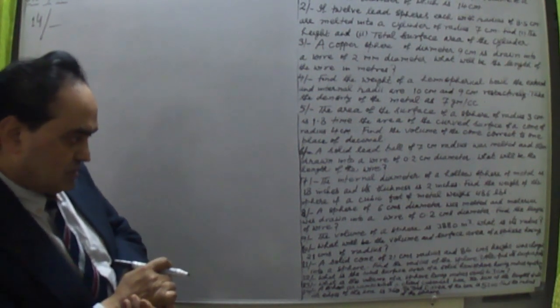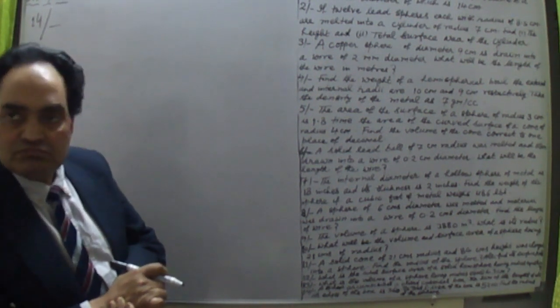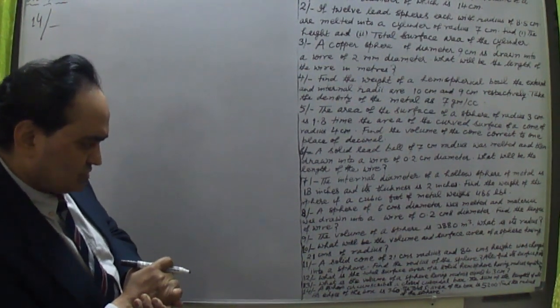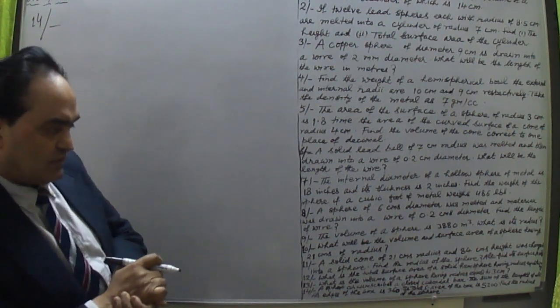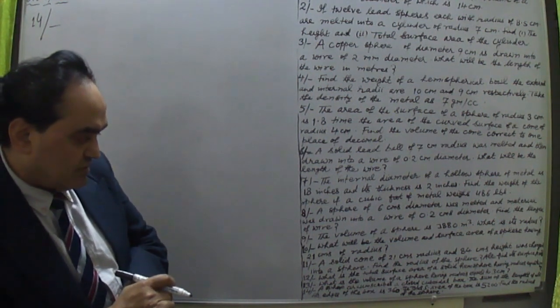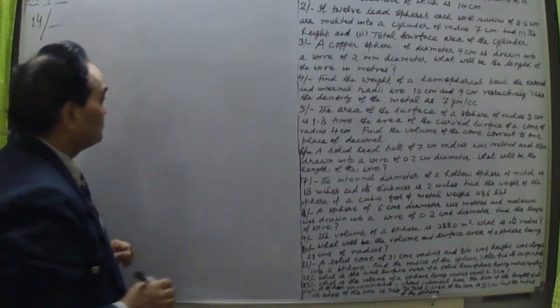Now the sum of the lengths of all the edges of the box is 360. Maybe units of 360 units. The total surface area of the box is 5200 units. Find the radius of the sphere. Okay, so the radius of the sphere we have to find out. What is given to us?